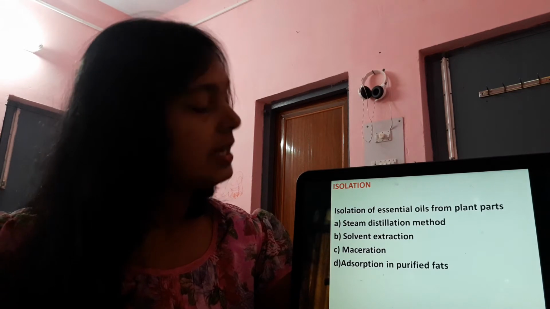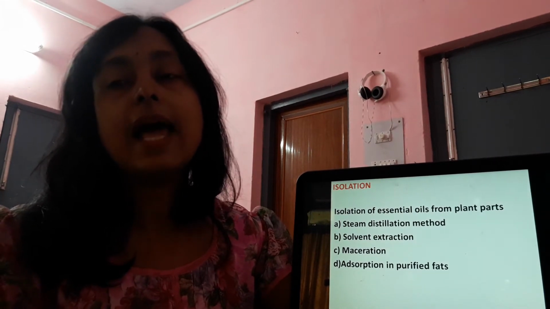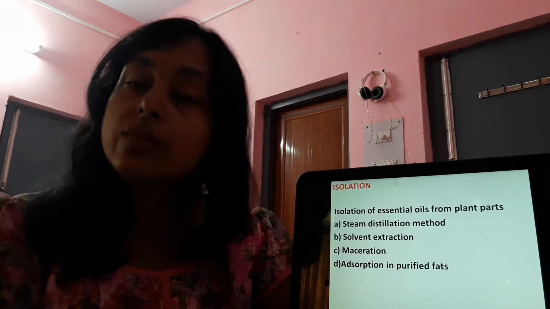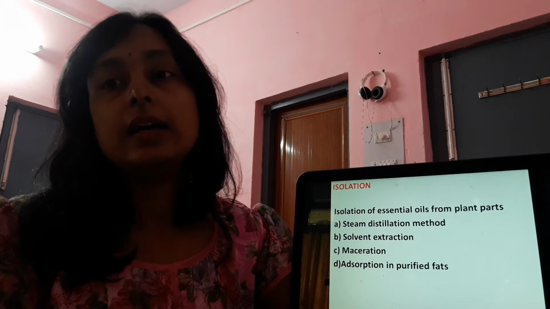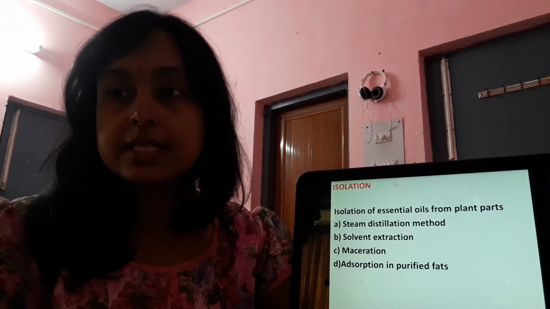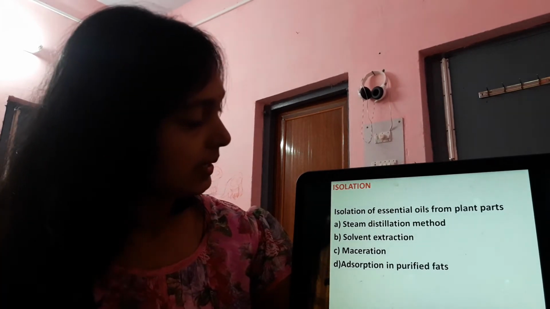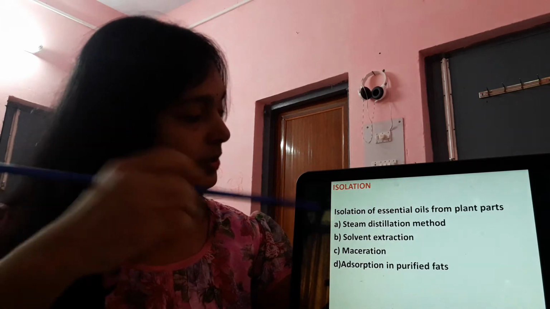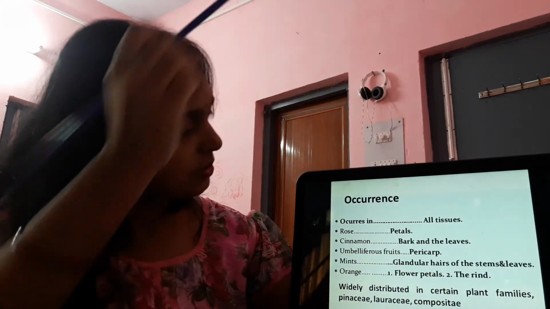The solvent extraction method is very easy. The raw plant material is extracted directly with a solvent like light petroleum or ether at room temperature, and the filtered extract is evaporated under reduced pressure to get the essential oil. Some other methods are also there, but I am not going into them elaborately.